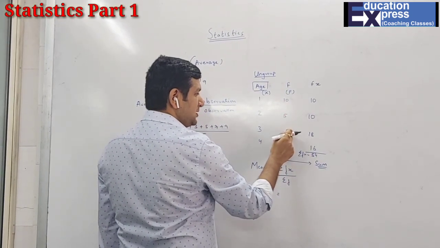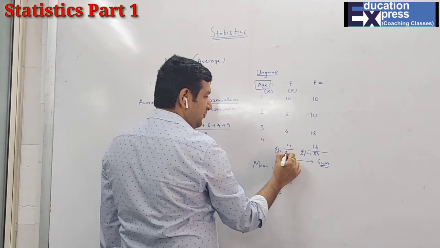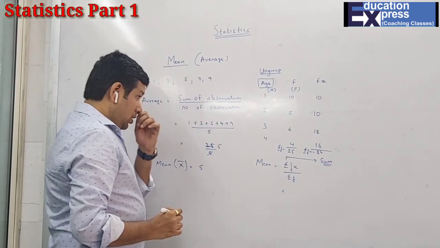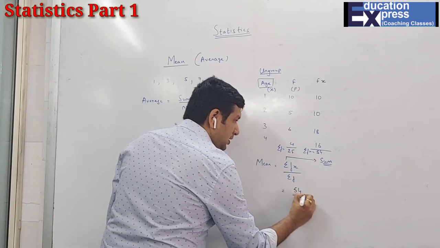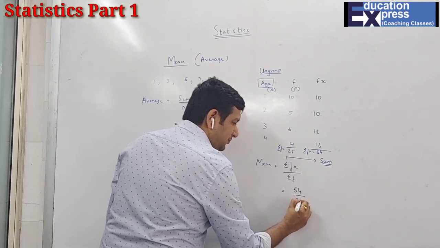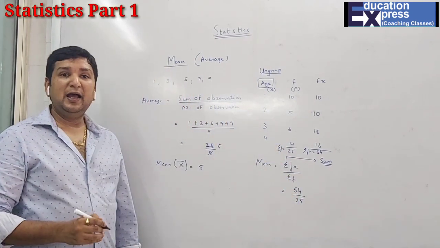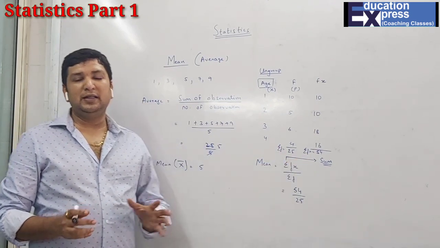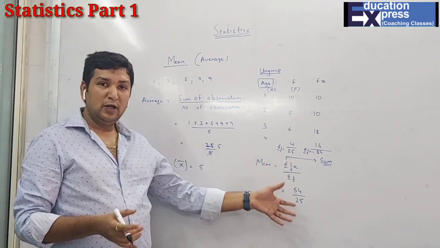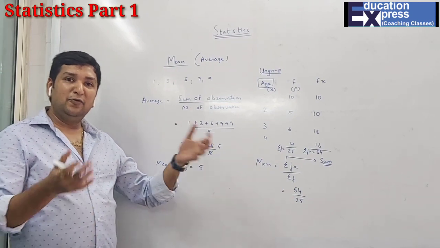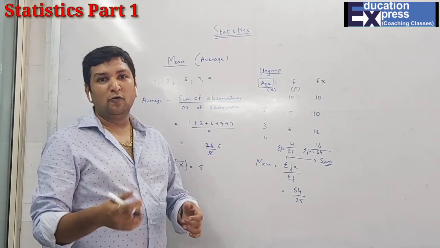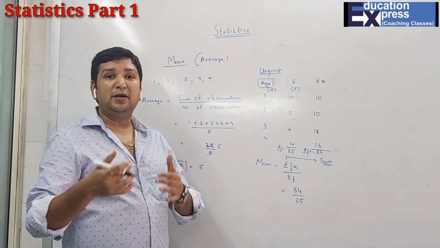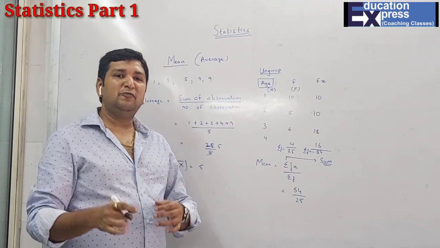15 plus 6, that is 21, 25. Sigma fx is 54, sigma f is 25. And now I have to find the mean. I have always told you one thing, that whenever you have a value which is not properly divisible, and if you can get anything in terms of 10, 100, 1000, please go for it, because when you get 10, 100, 1000 in the denominator, it will be very easy for you to put the decimal.